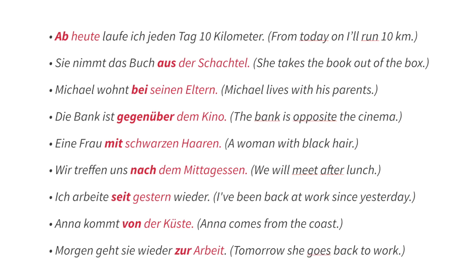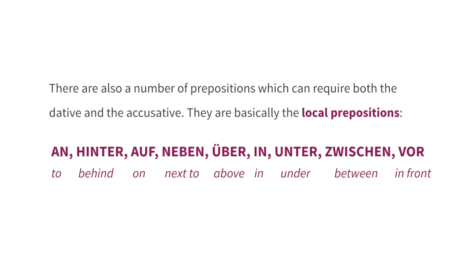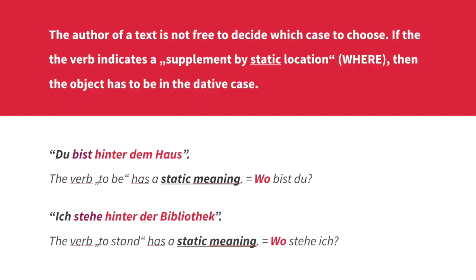So these were the dative and the accusative prepositions. Now the alternating prepositions. In German, Wechselpräpositionen, so the changing ones. Basically, they are local prepositions. For example, an, to; hinter, behind; auf, on; neben, next to; über, above; in, inside; unter, under; zwischen, between; and vor, in front. The speaker of the text is not free to decide which case to choose.